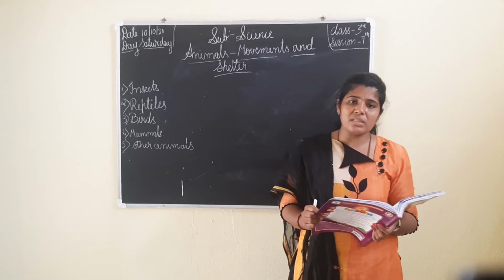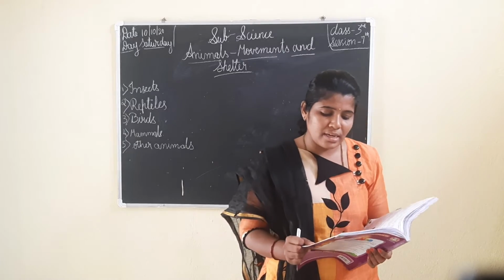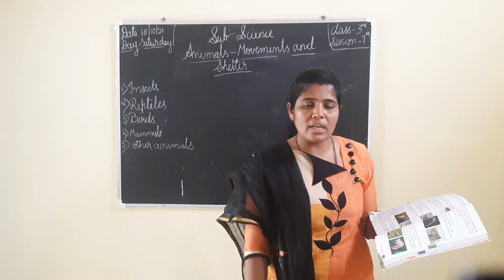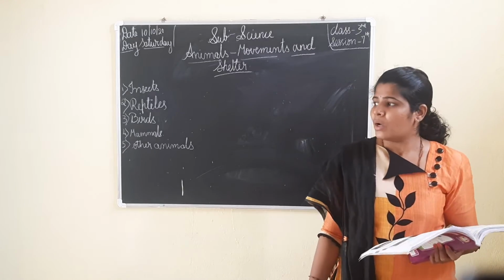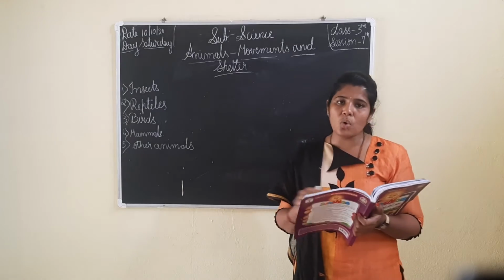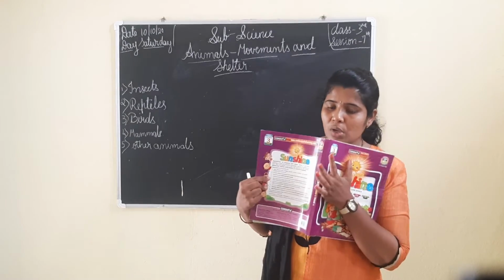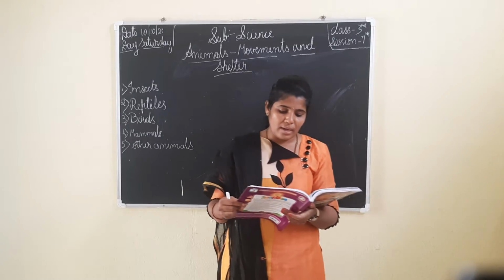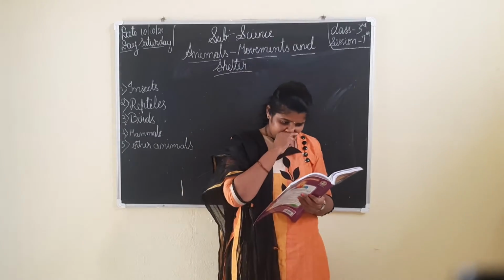In human beings, they will use only two legs, that is hind limbs, for walking and running. We are using only two legs to walk and run. The forelimbs are used as arms to hold things. To hold the book also I need the hands. The forelimbs are formed into hands, arms.